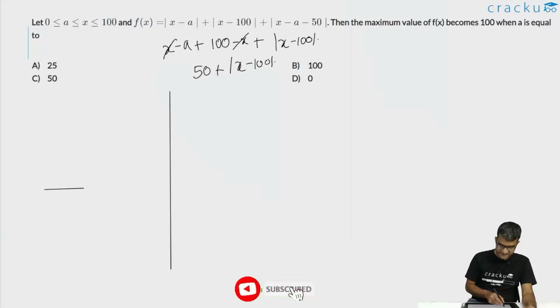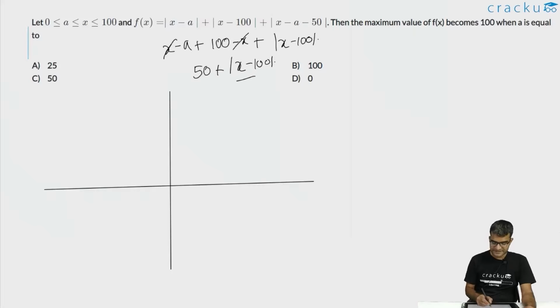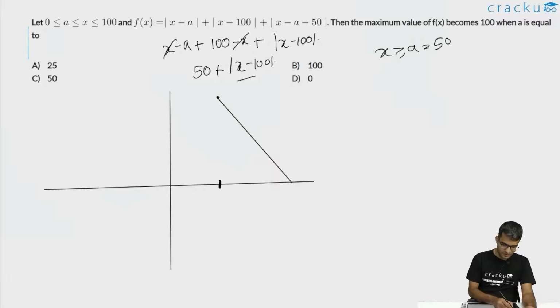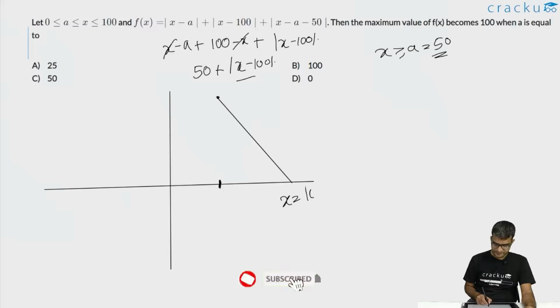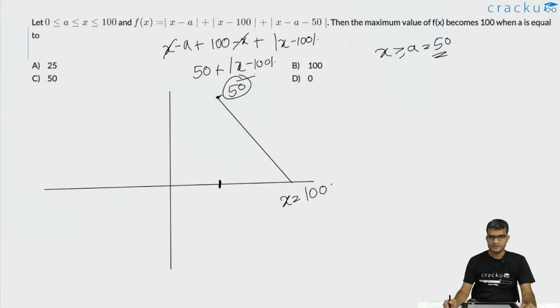Here x is varying from 50 to 100 because x is greater than or equal to a, which is equal to 50. So when x is equal to 50, this will be 100 over here, and it will reach down to 0 when x is equal to a plus 50, which is equal to 100. So the maximum value is 50 at the start, like we discussed. So the value of a for this function to reach its maximum value of 100 is equal to 50.